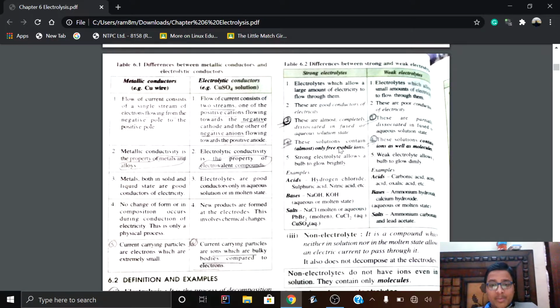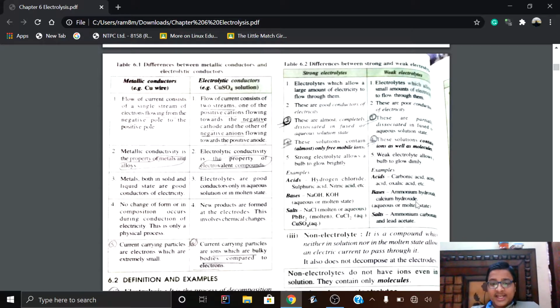Since almost the whole compound is dissociated in the aqueous solution state, strong electrolytes contain only free mobile ions, that is, positive and negative ions. Weak electrolytes contain ions as well as molecules due to partial dissociation. Some molecules are left over that are unionized. But make a note that for a weak electrolyte, the proportion of unionized molecules and ionized ions will remain the same.